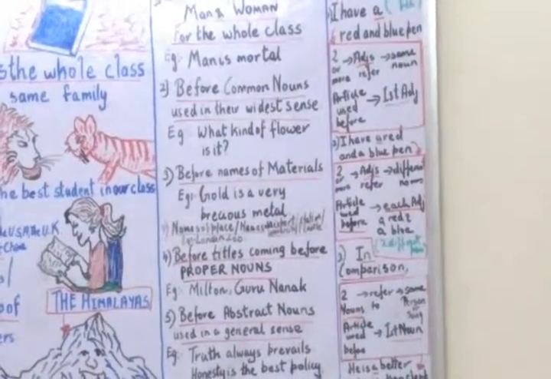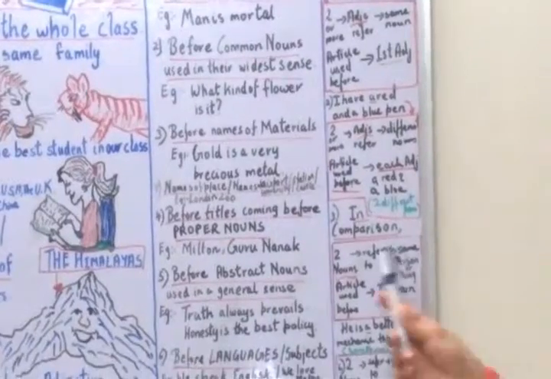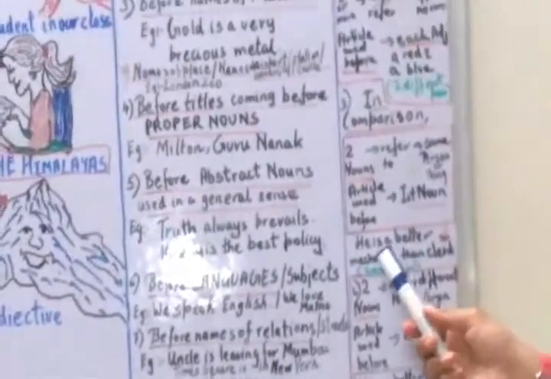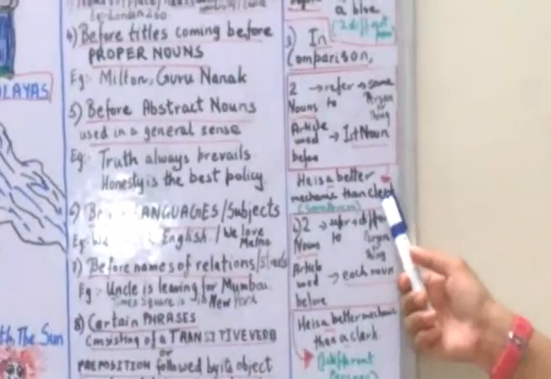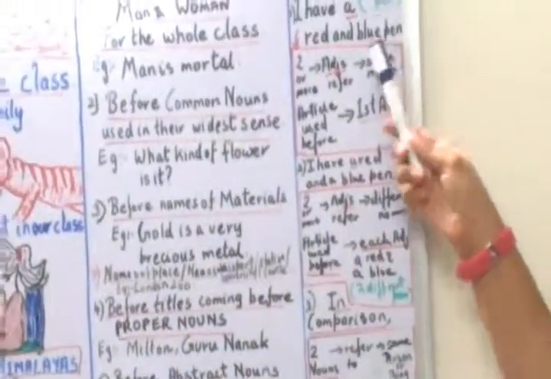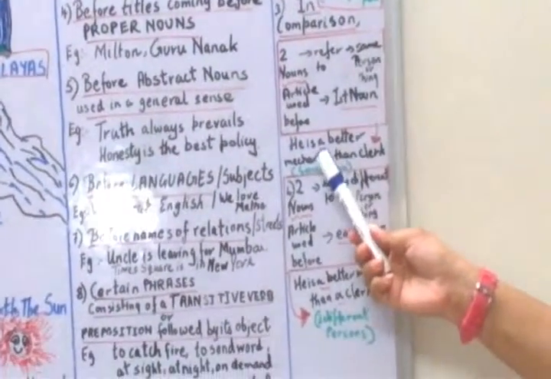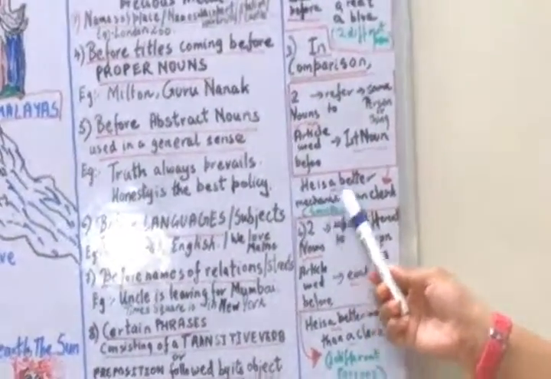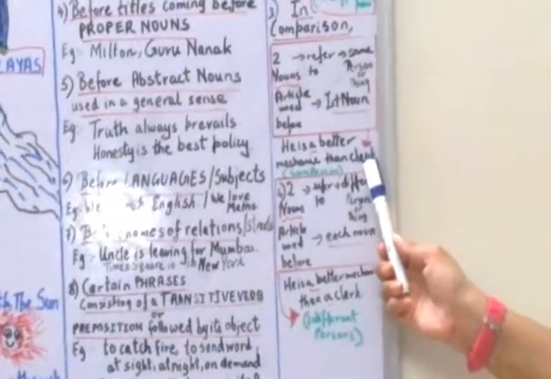In the same comparison, when we talk about nouns, when two nouns refer to the same person or thing, the article is used before the first noun. For example, I have written here, he is a better mechanic than clerk. Similar to the first one, where you have an article before the first adjective, here also you add an article before the first noun, because they both are the same person.